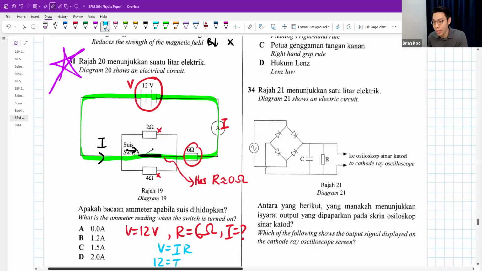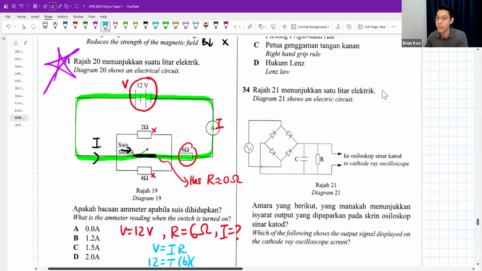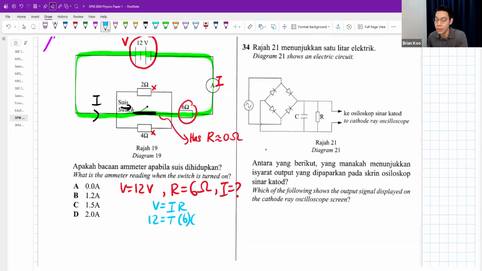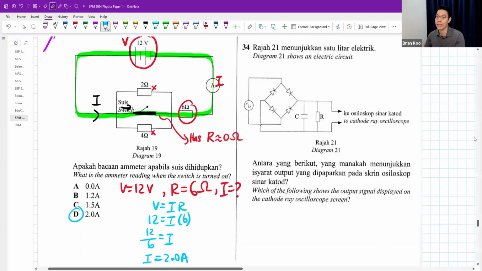Based on V equals IR, current is 12 divided by 6, which is 2 ampere. Okay, 2 ampere. That is donkey.